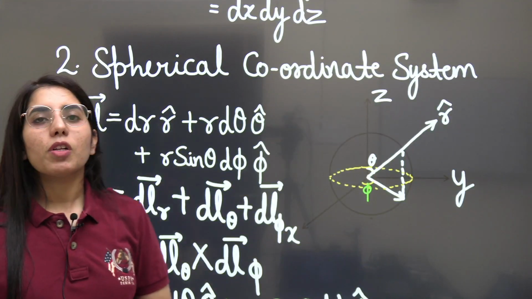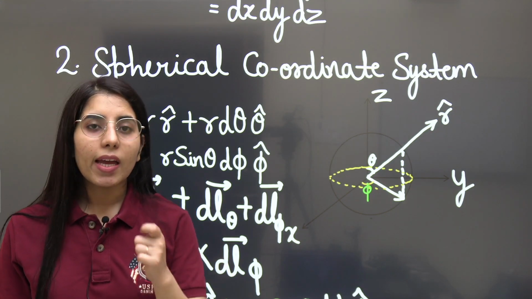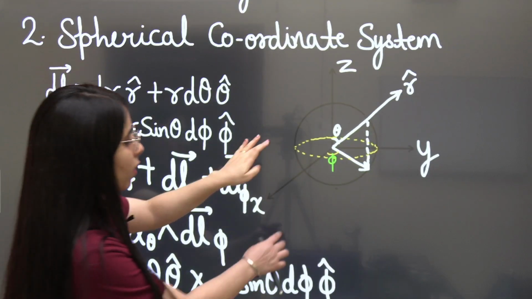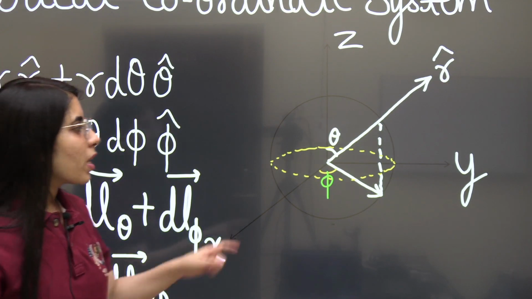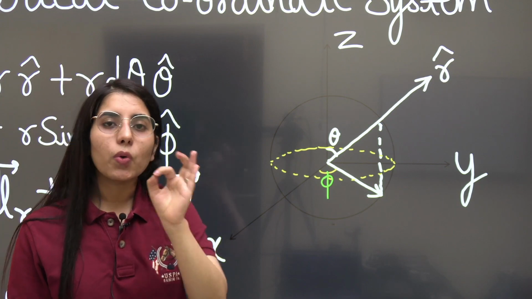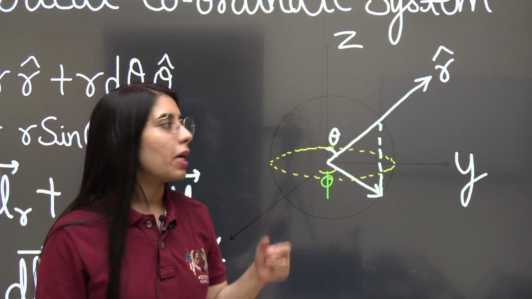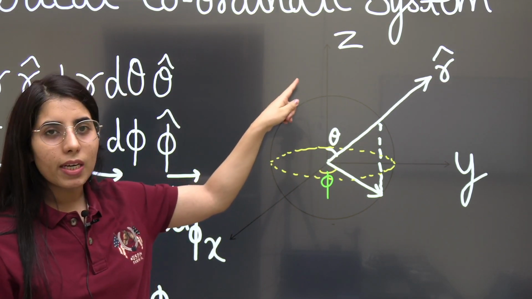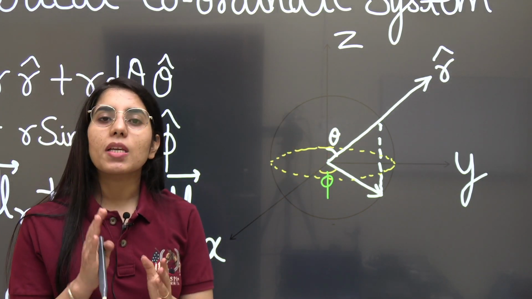The next coordinate system we will have is the spherical coordinate system. In this case, we will have r, theta and phi as the components, and if you observe this figure, you will see clearly what r, theta and phi are. So r is the radial vector, okay, and its range or limits can be 0 to infinity. For the different spheres, we can have its range 0 to infinity. Clear? While theta is going to be what? Theta is the angle made with the positive z-axis by this radial vector, which can vary for a complete sphere from 0 to pi.